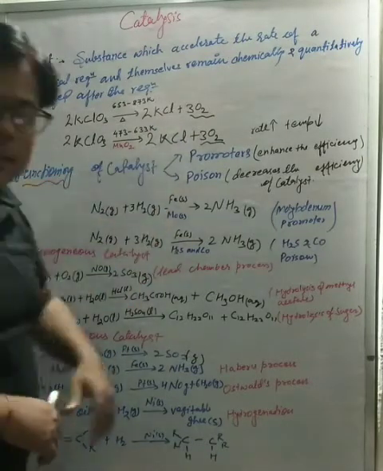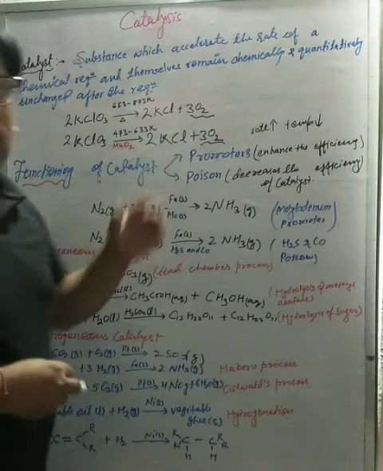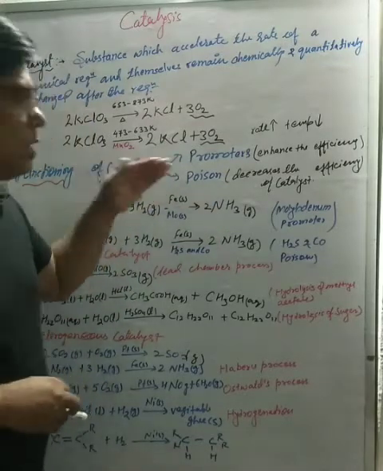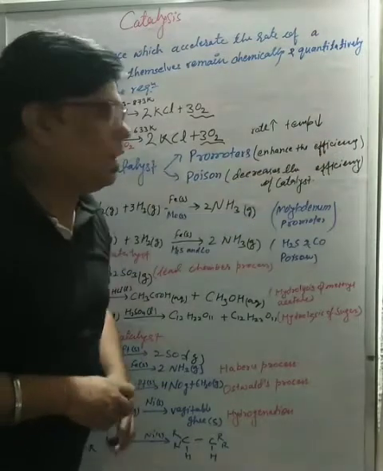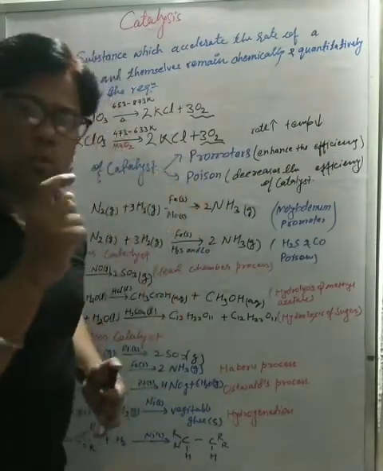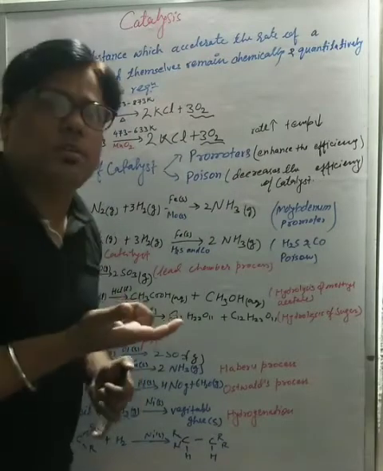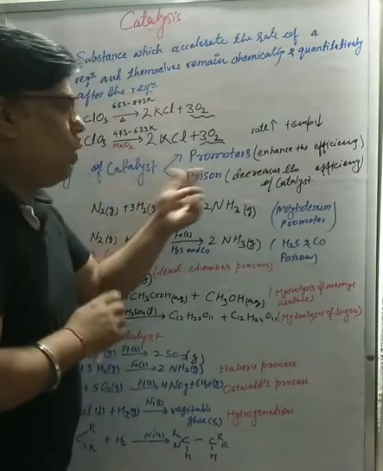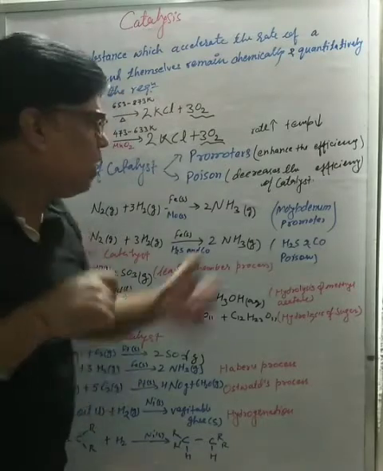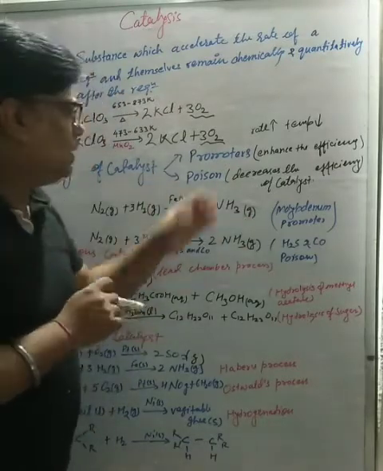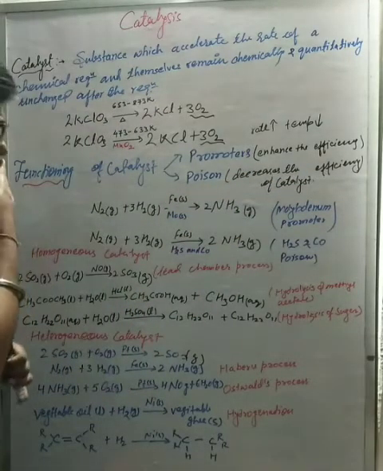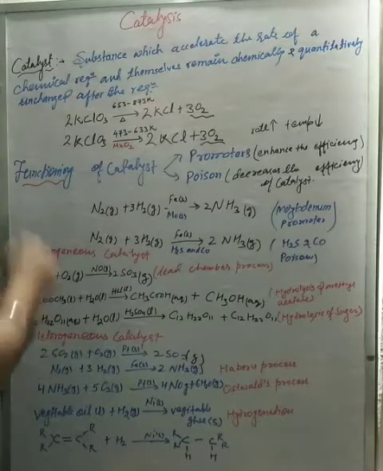Functioning of catalyst. Here the catalyst can enhance the efficiency. A promoter is a substance which enhances the capacity of the catalyst. A poison is a substance which decreases the capacity of the catalyst, that is, decreases the efficiency of the catalyst. Here is some example for the same.